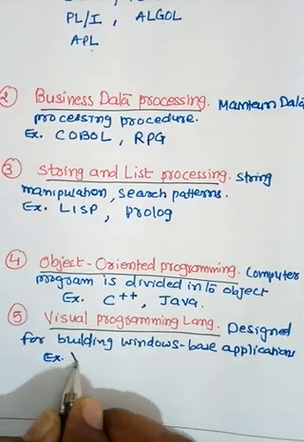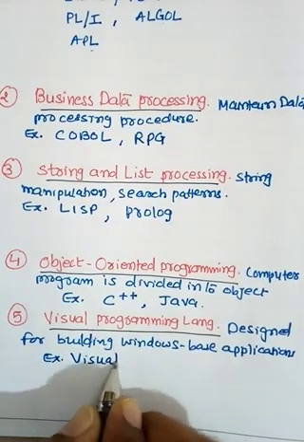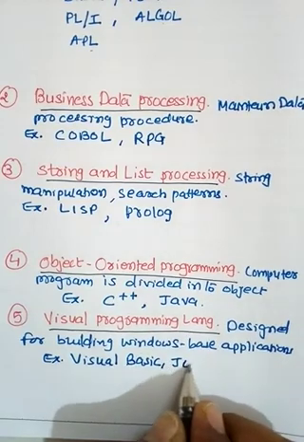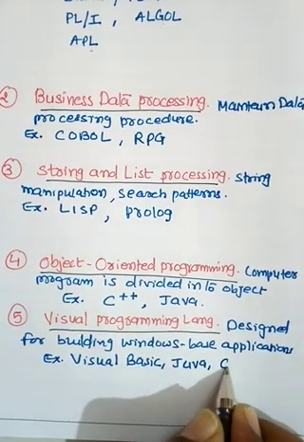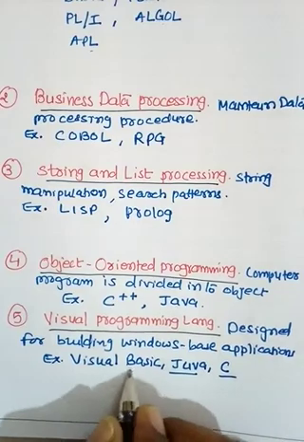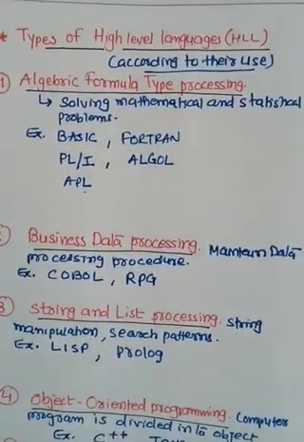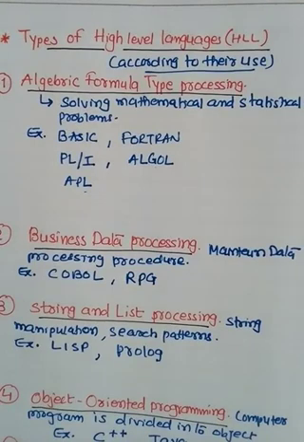So here examples are Visual Basic, Visual Java and Visual C. Okay, so these are three visual ones. So these were the different high level languages we can discuss.